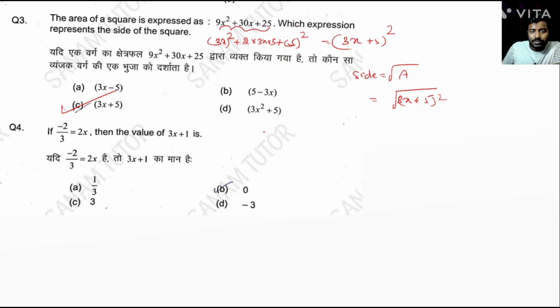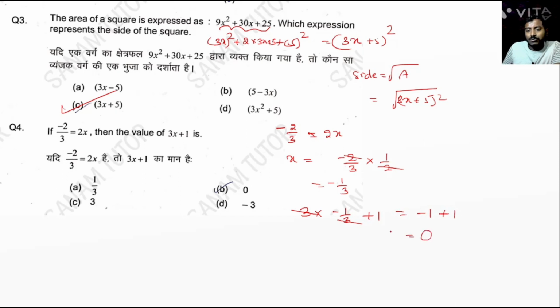Okay. Next question, question number 4. Minus 2 by 3 is equal to 2x. Now find out x. X equal to minus 2 by 3 into 1 by 2. So 2 cancel. Here x equal to 1 by 3. Now put in place of x the value, that is 1 by 3 plus 1. 3 cancel, that is minus 1 plus 1 is equal to 0. The correct answer is 0.